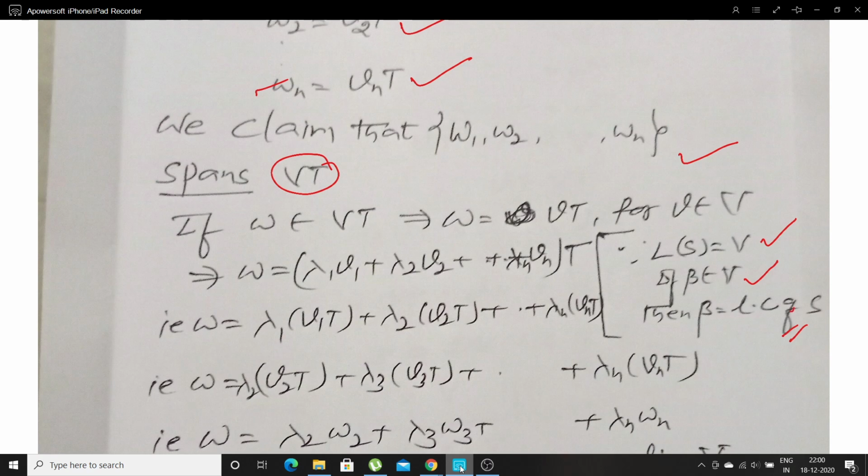Keeping this basic idea in mind, here we see beta belongs to V. Now I will take w belongs to the range space of T, that is VT.